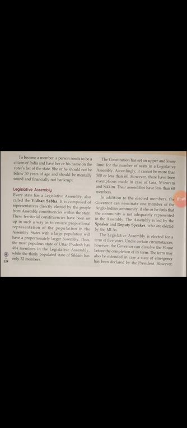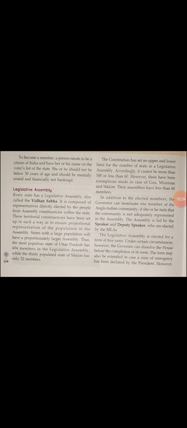It is composed of representatives directly elected by the people from assembly constituencies within the state. The members of this legislative assembly are directly elected by common people like us, through election, through vote. These territorial constituencies have been set up in such a way as to ensure proportional representation of the population in the assembly. A state with a large population will have a proportionately large assembly. Thus, the most populous state of Uttar Pradesh has 404 members in the legislative assembly, while the thinly populated state of Sikkim has only 32 members.